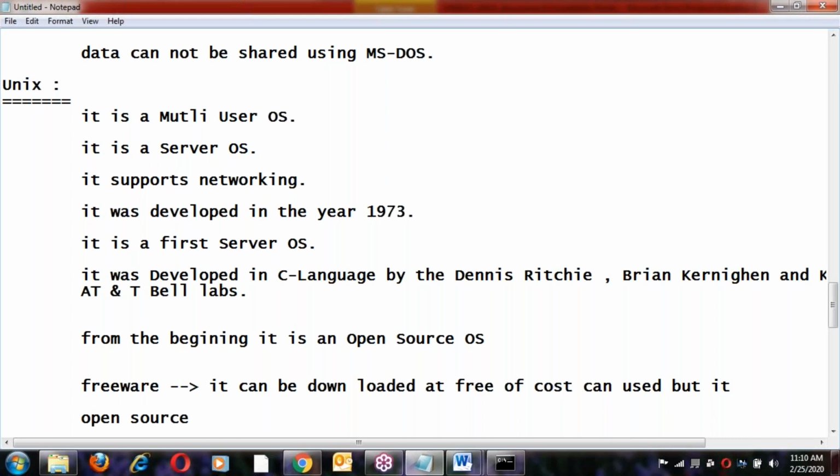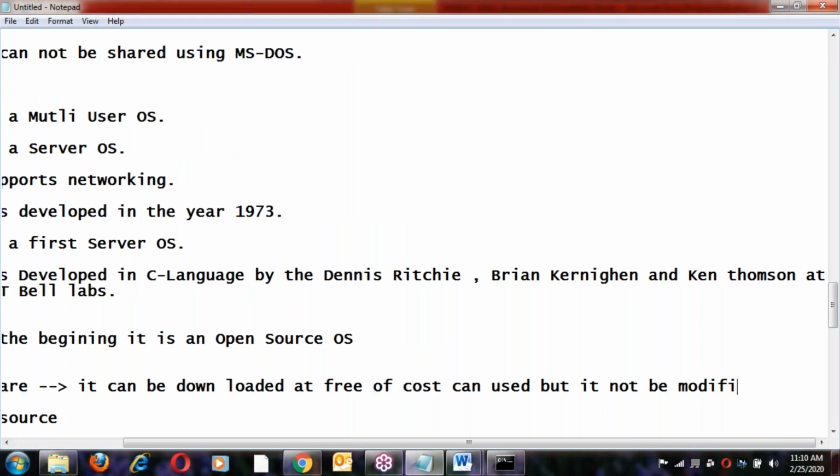But yes, it cannot be modified. We can't modify it. Okay, it cannot be modified here.